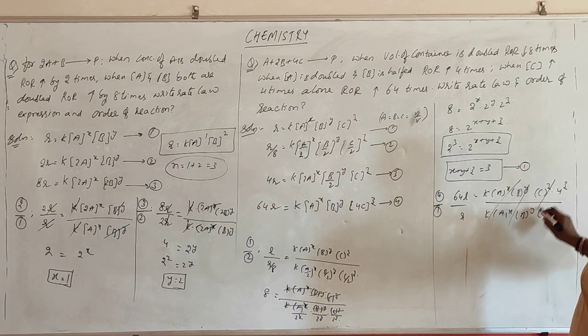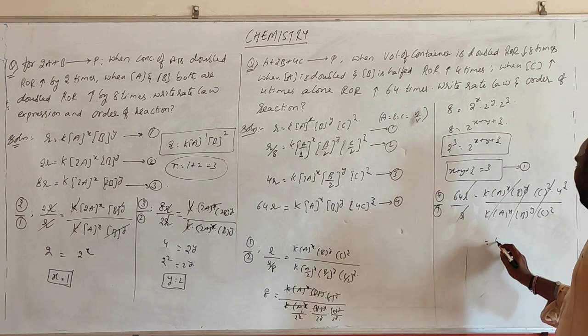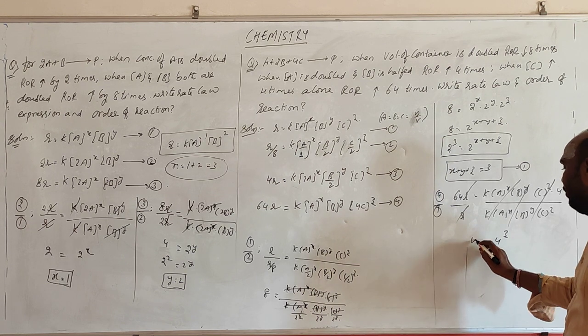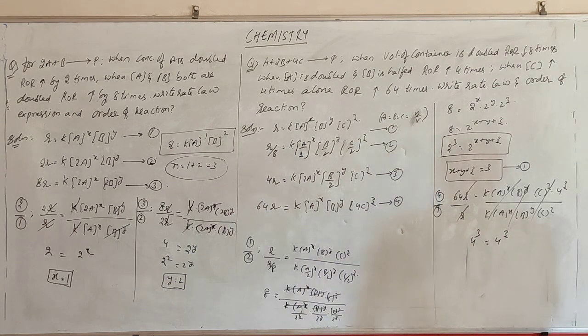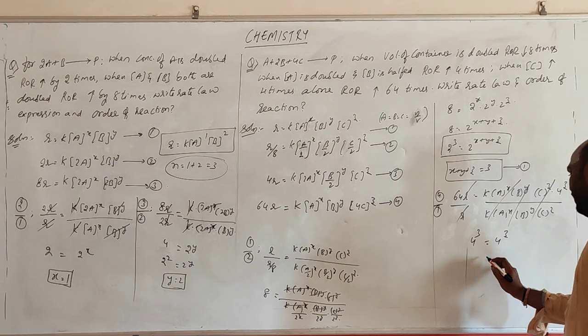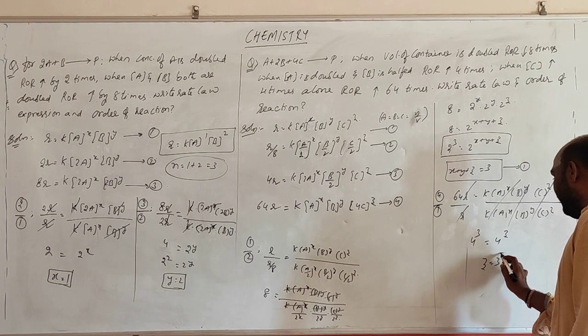So these will be cancelled. So 4 power z is equal to 4 power 3, so z value is equal to 3.